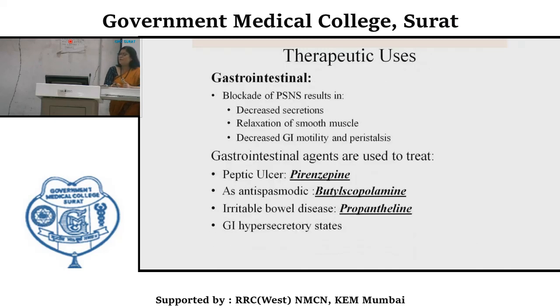Gastrointestinal tract: blockade of the parasympathetic nervous system results in decreased secretion, relaxation of smooth muscle, and decreased gastrointestinal tract motility and peristalsis. So these are used in conditions like peptic ulcer. A specific M1 blocker, pirenzepine, is used as an antispasmodic. Butyl scopolamine can be used for irritable bowel disease, propantheline too, and in gastrointestinal hypersecretory states these anticholinergics can also be used.